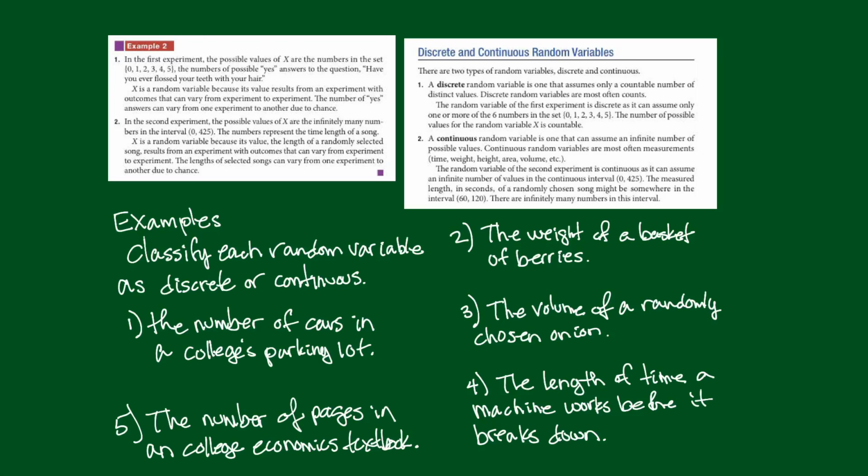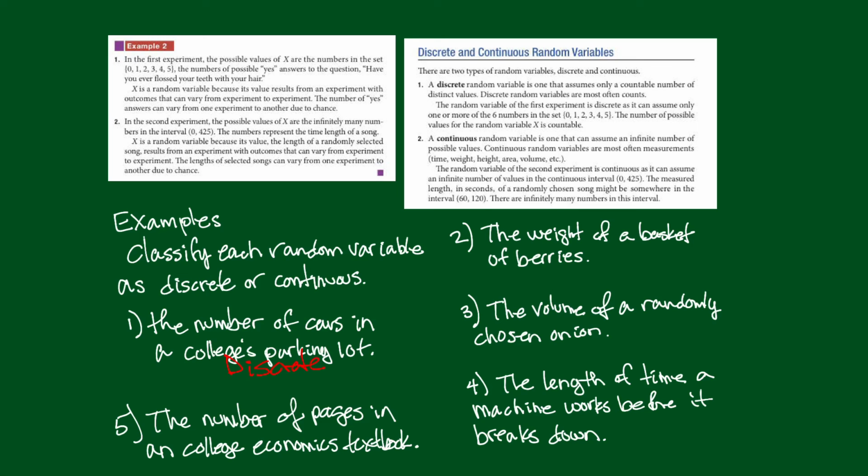So I've written 5 examples here. What we're going to do is just classify each one of these random variables as being discrete or continuous. Now remember, discrete is going to be something that we count, and continuous is going to be something that we measure. All right, so just think, are we counting or are we measuring? So number 1, the number of cars in a college's parking lot. Okay, so are we measuring or are we counting? I think we're counting, so this is going to be discrete.